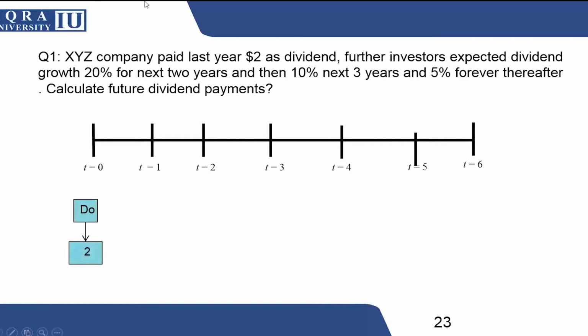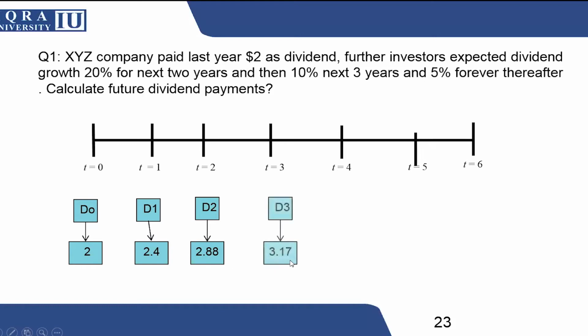Carefully see that right now the dividend which is given is 2. So I am taking it as D naught. And then it will grow by 20%. So for D1, we will take this 2 and multiply by 1.2. So you will get 2.4. Then student, on this 2.4, we will apply the 1.2 factor to calculate 2.88. And on this 2.88, since after 2 years the dividend is growing by 10%, you will take this 2.88 and multiply it by 1.10, and your dividend will be 3.17.